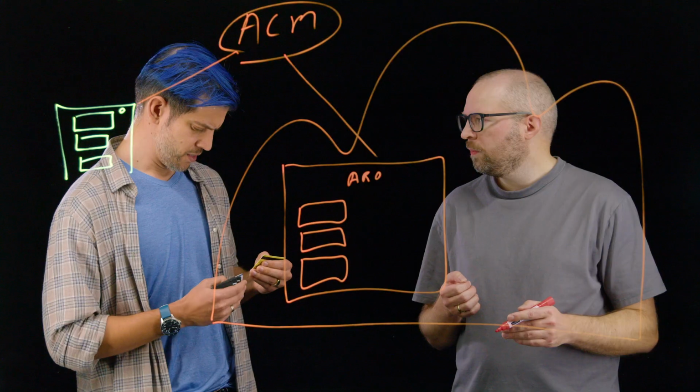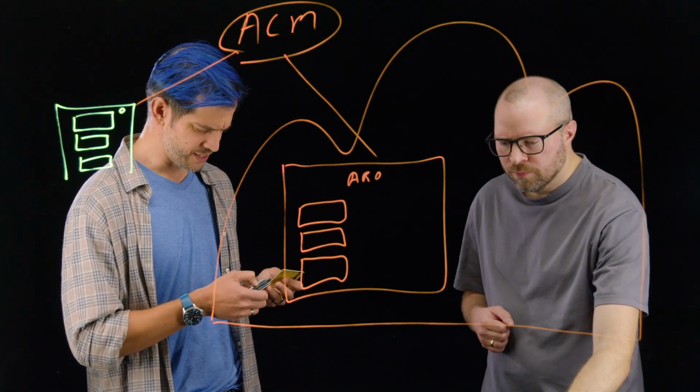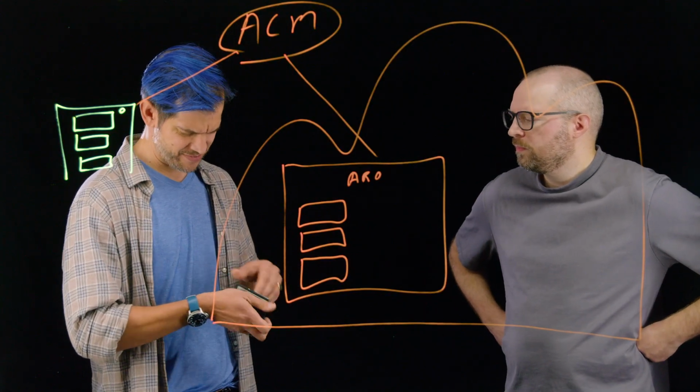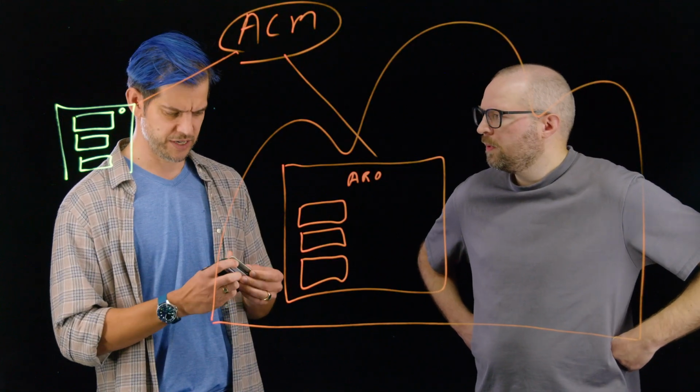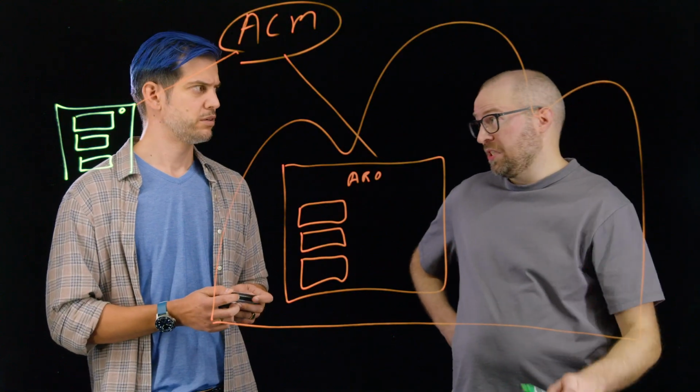What's going on? Oh, I'm just looking to see if I have a credit card that's got a high enough limit, because this is going to be expensive, right? No, not really. How many VMs can I really pack into ARO? Let's talk about cost optimization, Campbell.